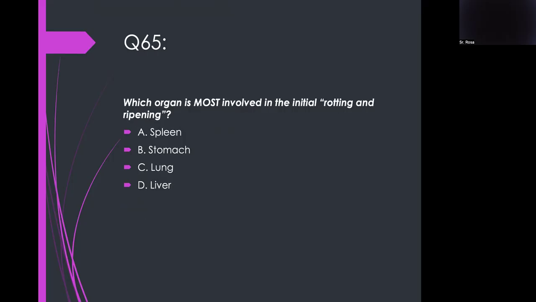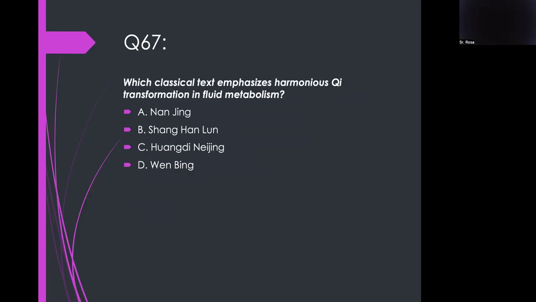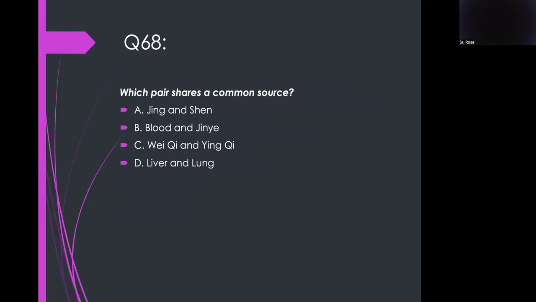Which organ is most involved in the initial rotting and ripening? Upper stomach. Which symptom best suggests failure of fluid transformation? Edema. Which classical text emphasizes harmonious qi transformation in fluid metabolism? Wang Tinei. Which pair shares a common source? Blood and Jin Ye. Yeah, that makes sense.